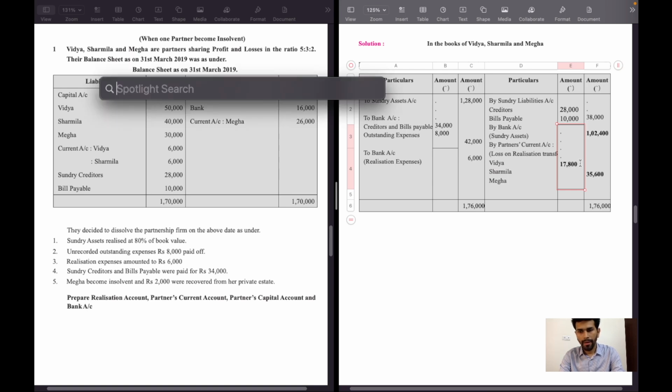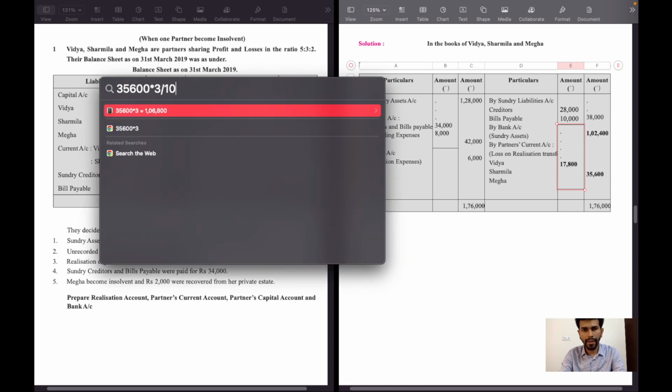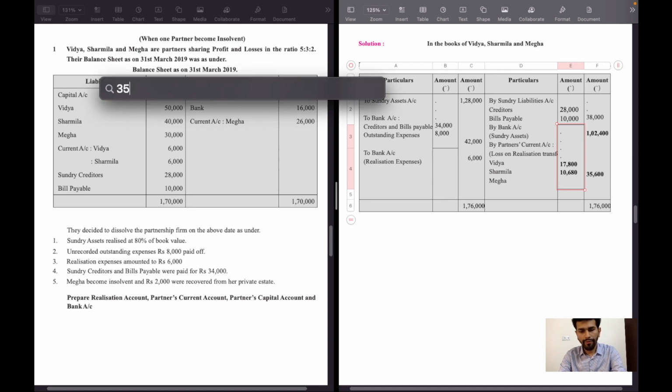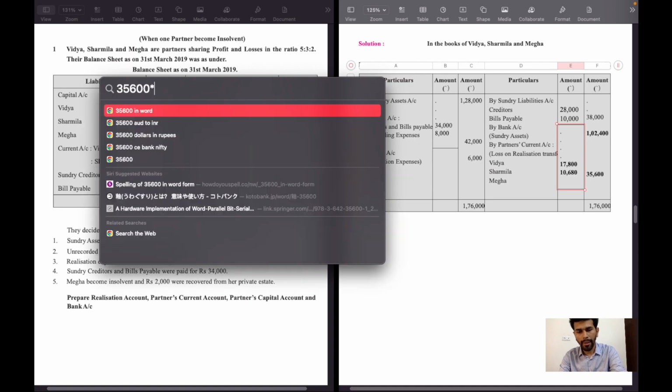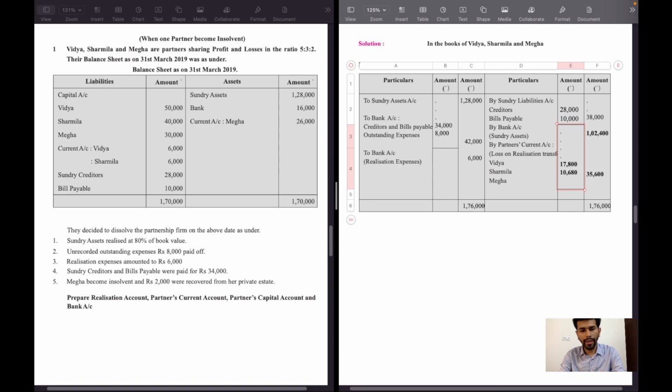Sharmila, 35,600 multiplied by 3 divided by 10, 10,680. And Mega, 35,600 multiplied by 2 divided by 10, 7,120.